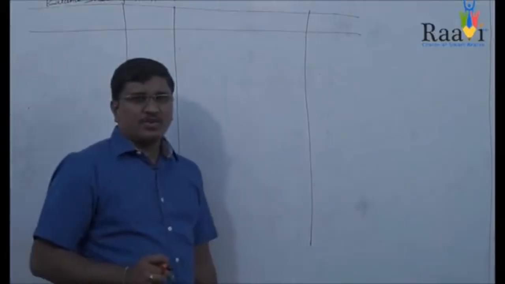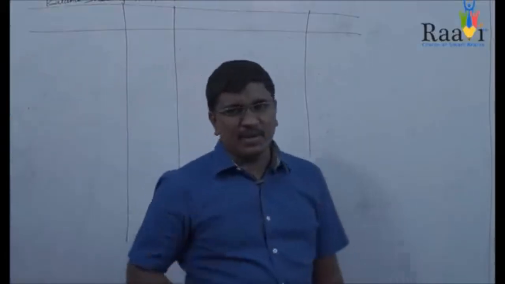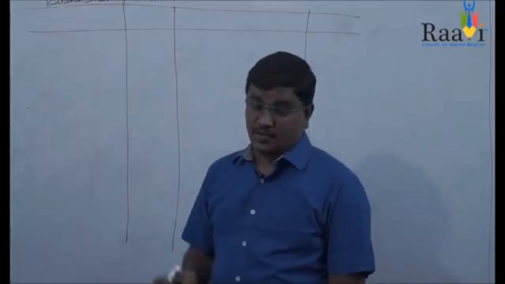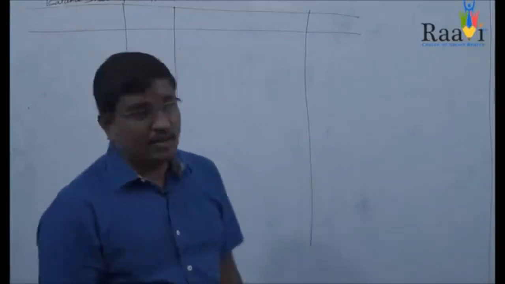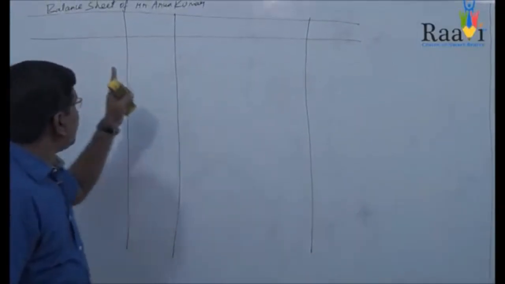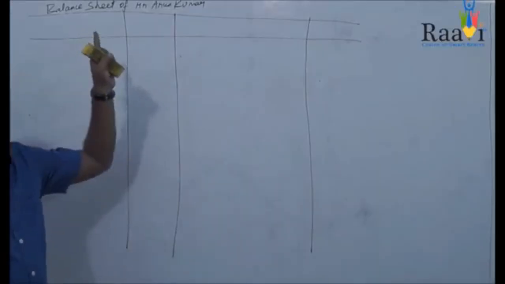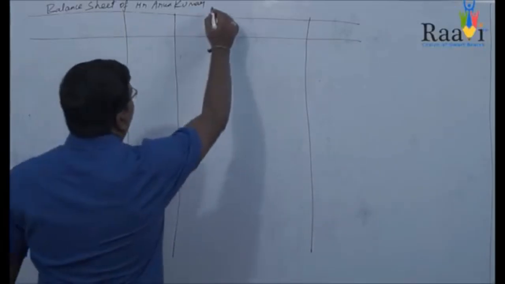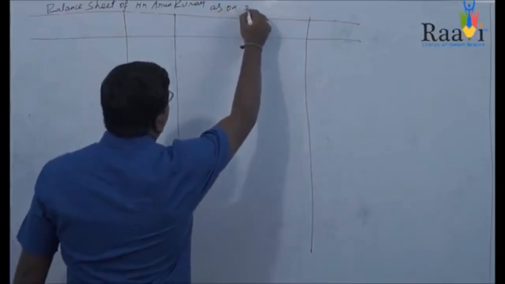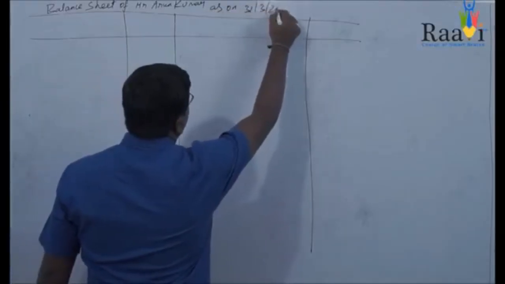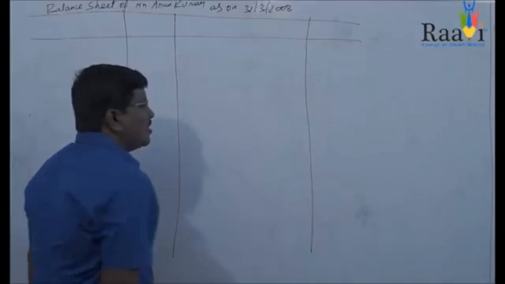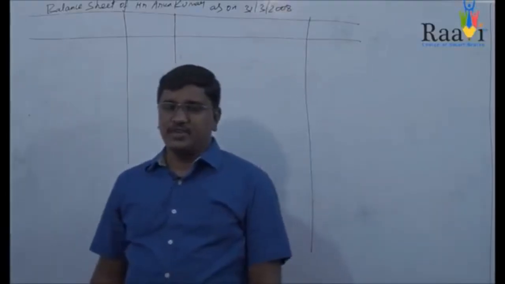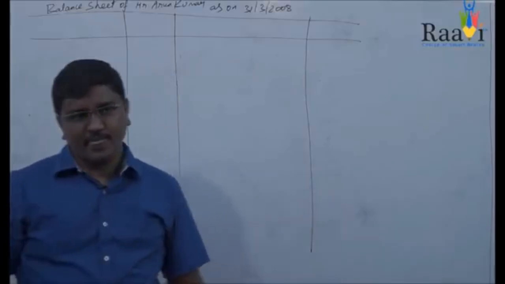The trading and profit and loss account is for a particular period, but the balance sheet is for a particular date. So that's why when you are writing the heading, it is the balance sheet of Mr. Arun Kumar as on 31st March 2008.